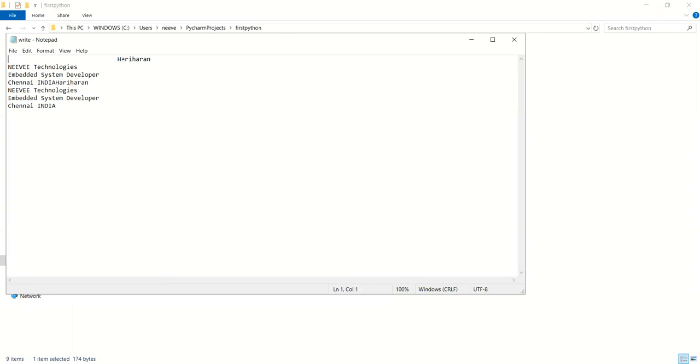Basically, the difference between the append and normal write operation is that whenever we do the write operation, the complete data will be overwritten with the new data, and in case of append, the earlier file content will be present, and we can insert or append our data into the file. Basically, this provides a minimal set of file operations over here.